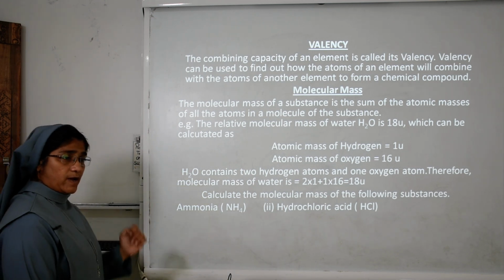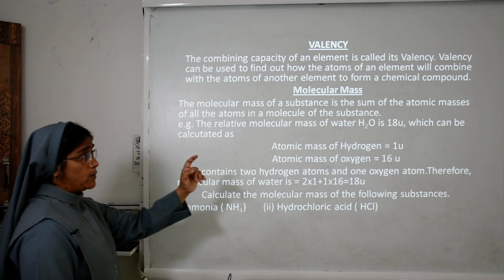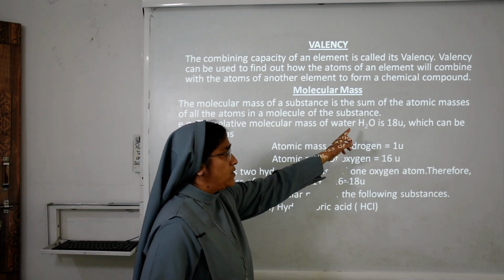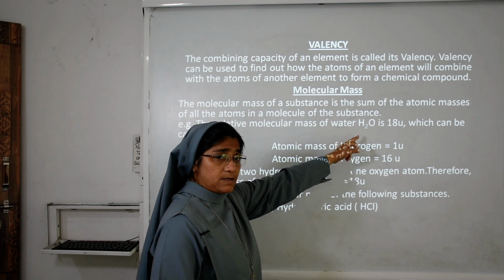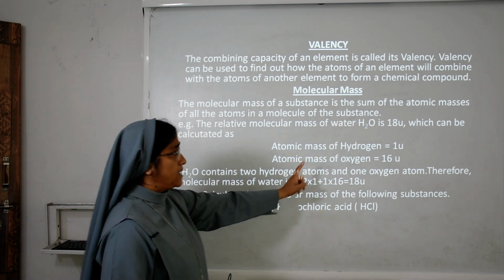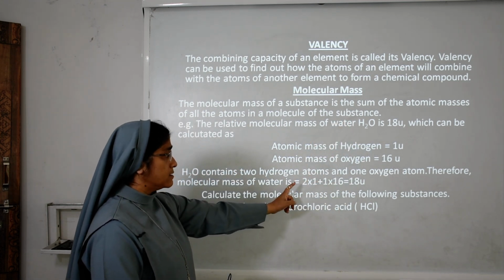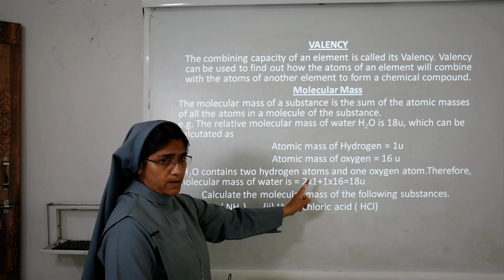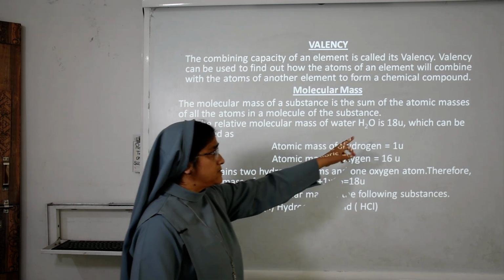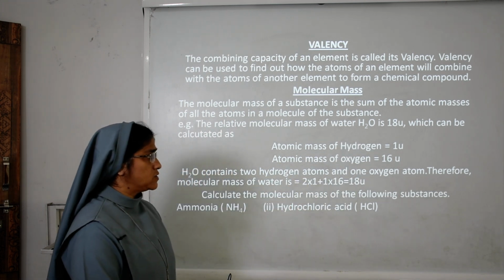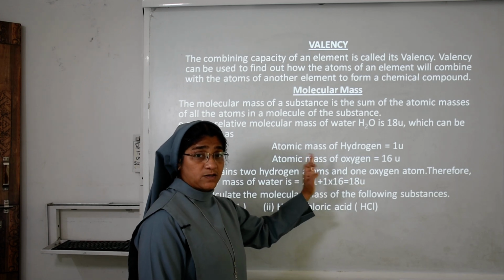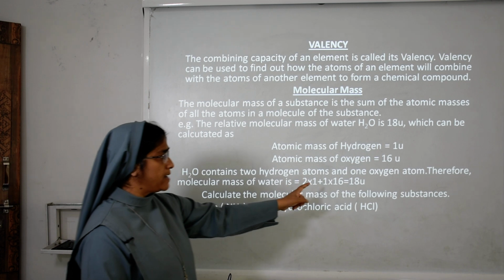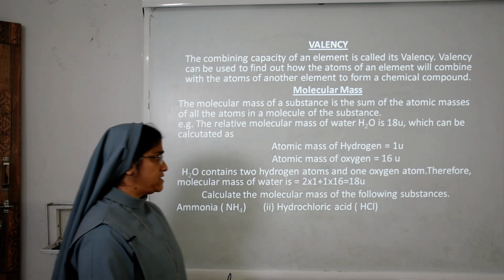So to find the molecular mass we take the sum of the atomic masses. 2 into 1, since there are 2 atoms and the atomic mass of hydrogen is 1, plus 1 into the atomic mass of oxygen, 16U. So 2 plus 16 is 18U.